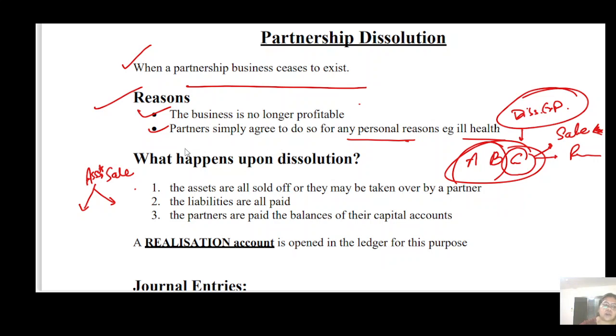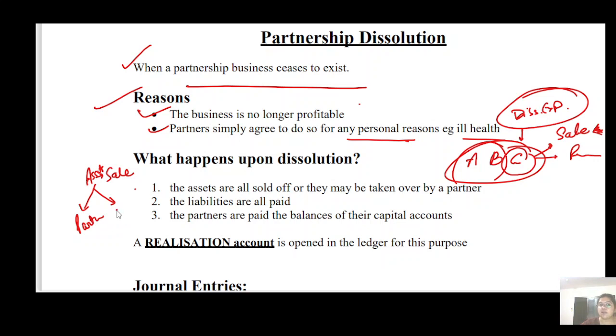Okay, now the question arises, to whom they are going to sell it. Again they have 2 options. Either a partner will take it. Suppose I am a partner of a partnership and my firm is going to sell its asset and I like that asset, I can use that asset in my home, so I can buy it from there, so a partner can also purchase it. But it's not a compulsion on the partner that you have to purchase.